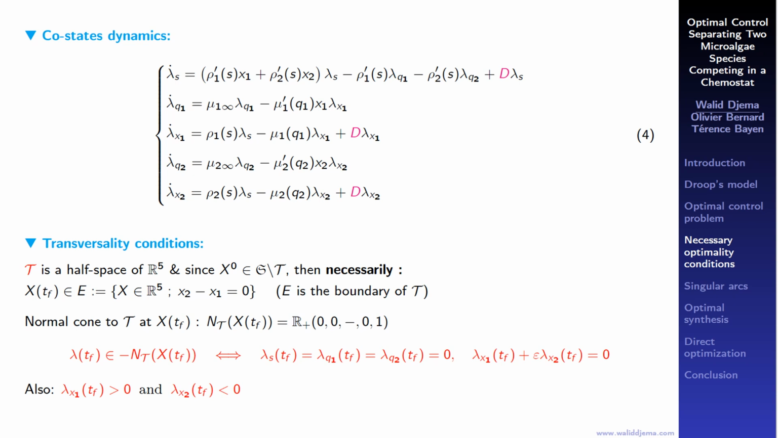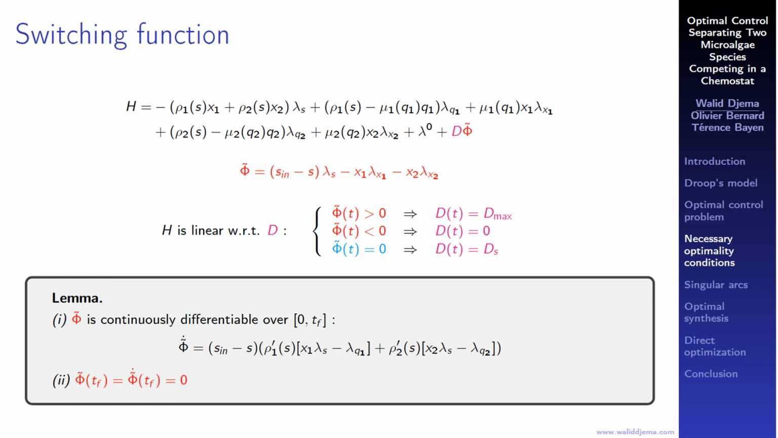We also prove that the costate of x1 is strictly positive, while lambda x2, which is the costate of x2, is strictly negative at the final time TF. Moreover, since H is linear with respect to the control D, we deduce that according to the sign of the switching function, tilde phi, the control is bang 0 or bang D max. And using the transversality conditions, we also find that tilde phi and its first time derivative are both necessarily 0 at the final time TF.